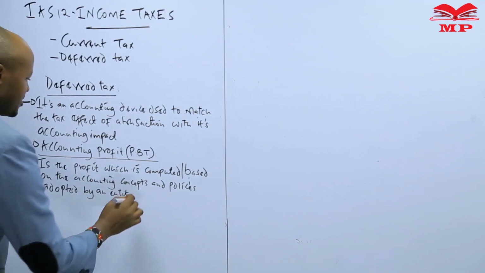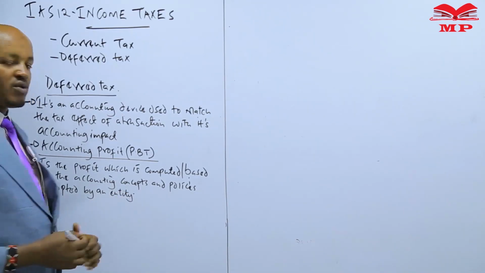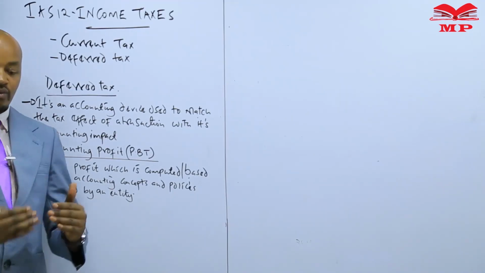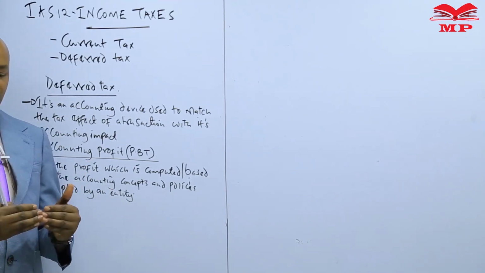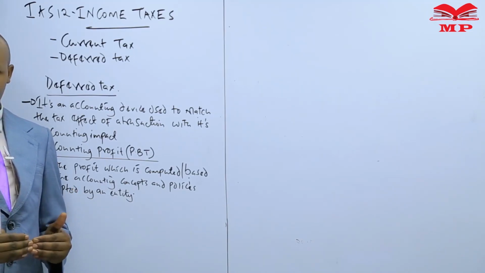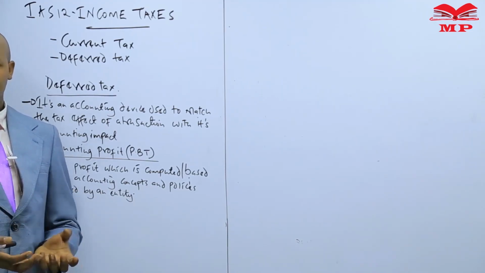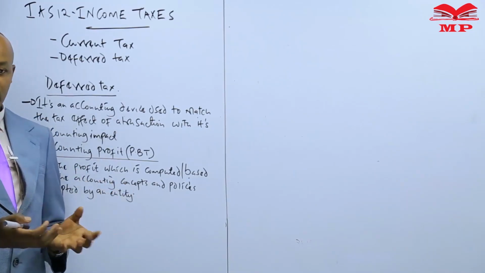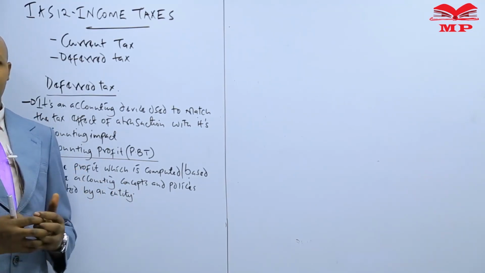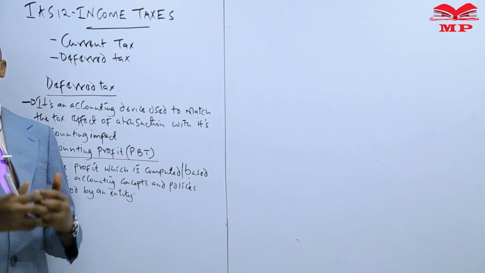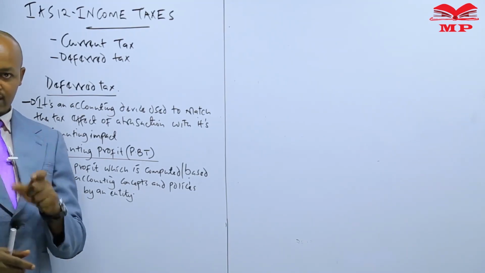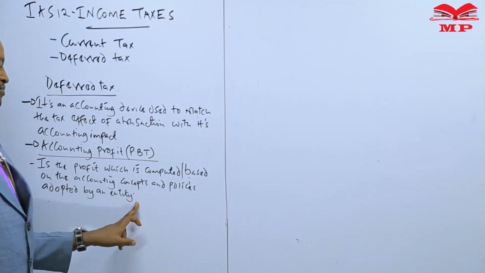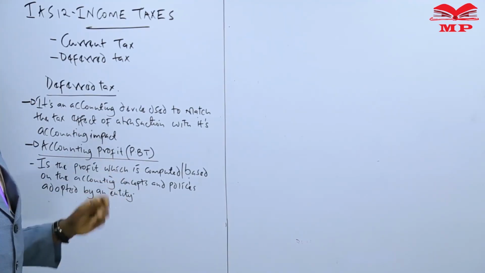And what that means is that whenever we are to compute this particular profit, that is the accounting profit, we take all the incomes of a business and then we deduct all expenses, meaning that the incomes which we take into account may be taxable incomes or may not be taxable incomes. Still we deduct all expenses which may be allowable and which may be disallowable. So that profit which is reported by an entity after preparing the income statement, we refer to that as